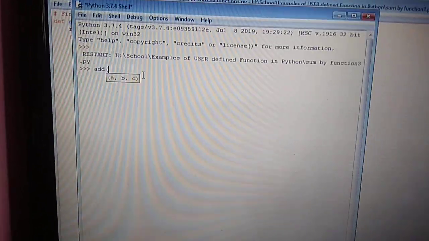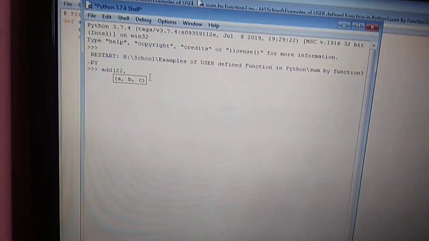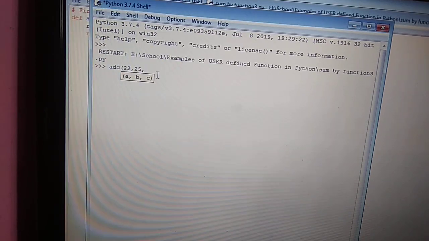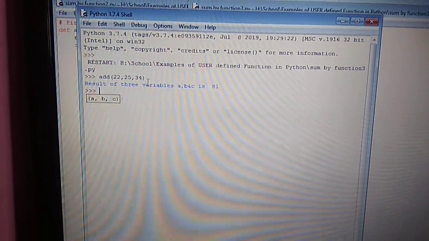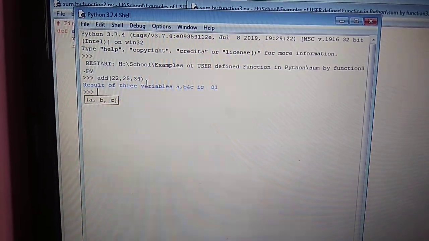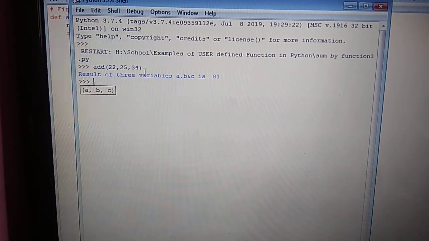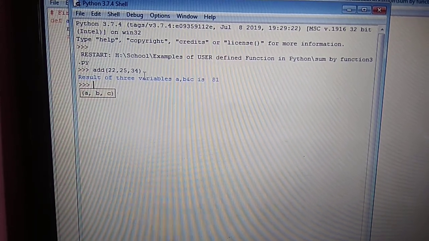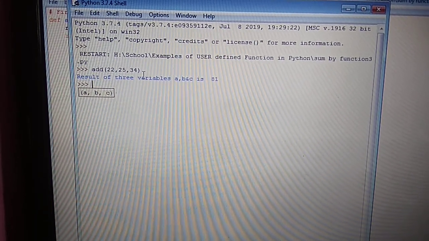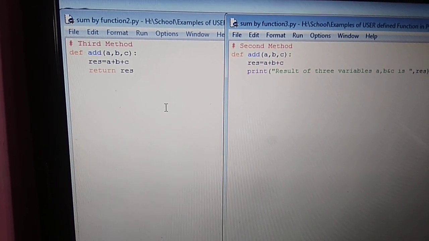Using the function call, the function named add, parenthesis, define the values of a, b, c. If we define the values 22, 25, 34, then what is the output? It returns the calculation of 22 plus 25 plus 34 equals 81. This is done by calling the function named add, in which three parameters are defined, a, b, c, in which a is defined by 22, b is defined by 25 and c is defined by 34.